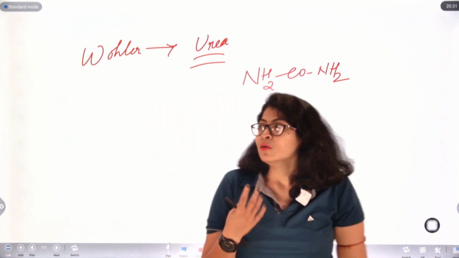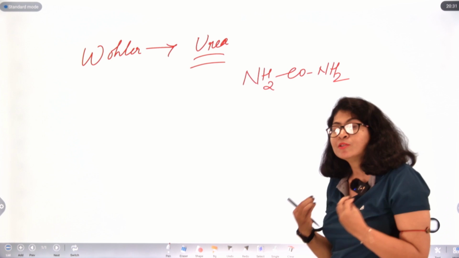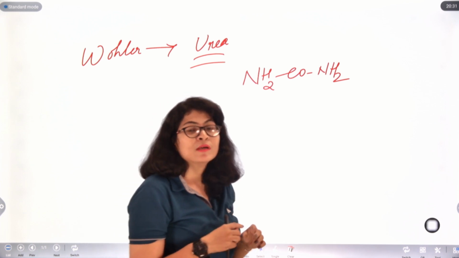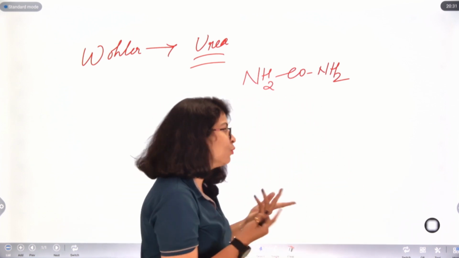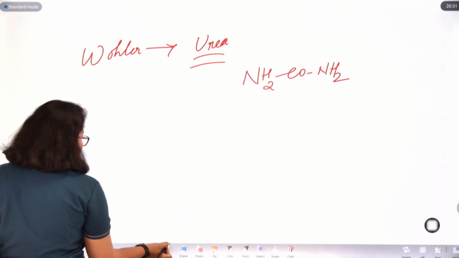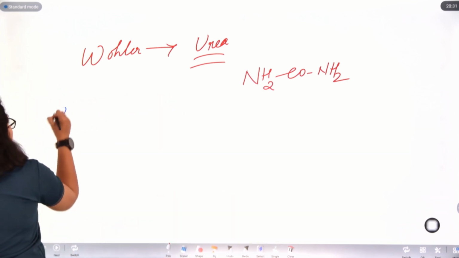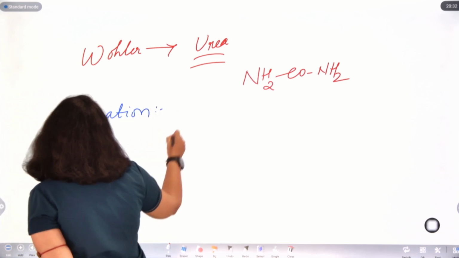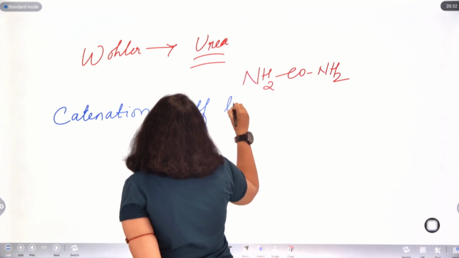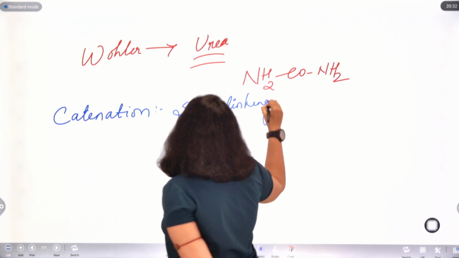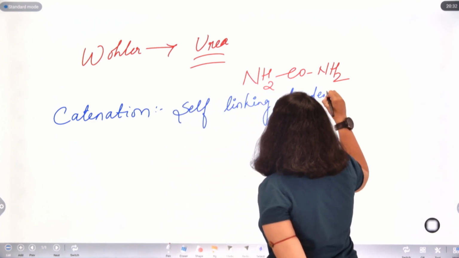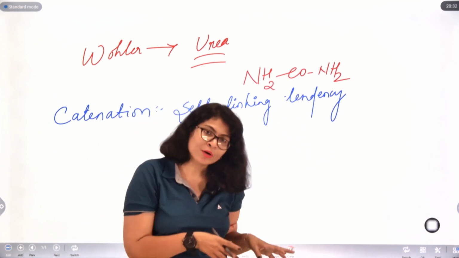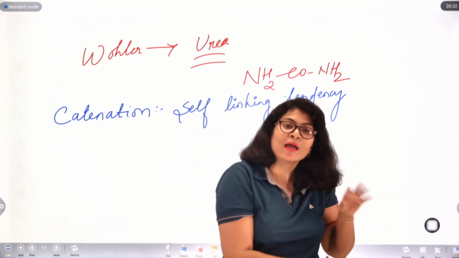Now, why carbon only? Why is carbon the only element of so much importance in the formation of organic compounds? Due to two reasons. First of all, you all are aware of catenation. What is catenation? The self-linking tendency. Basically, a carbon atom can form a bond with its own kind, its own atom, and like that it can